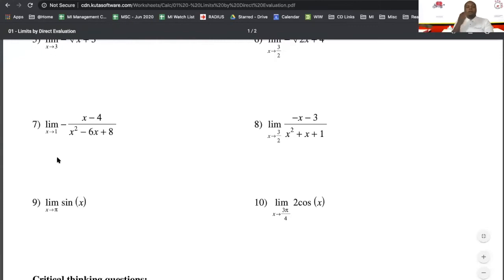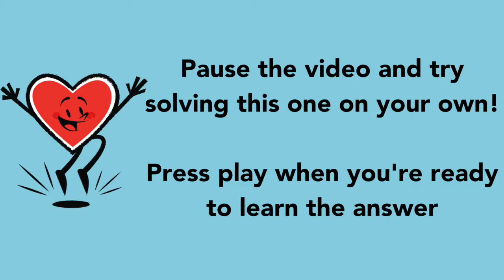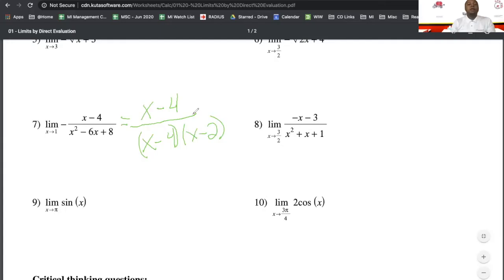All right, so let's try and do number 7. We have the limit as x approaches 1 of negative x minus 4 in the top, and then we have x squared minus 6x plus 8. Can someone out there in the crowd tell me, let's take it in pieces, what is our denominator, x squared minus 6x plus 8, equal after we factor it? This factors into x minus 4 times x minus 2. And let me not forget the negative.